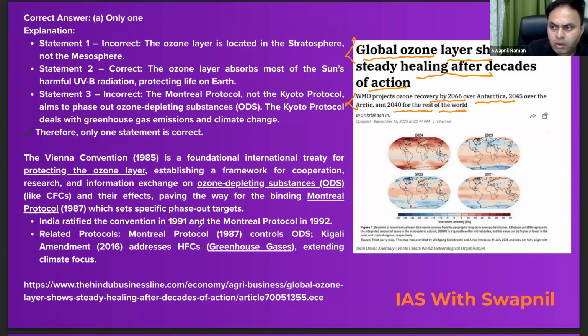And the Montreal Protocol, so Vienna Convention. India ratified the convention in 1991 and the Montreal Protocol in 1992. Plus, there's one more convention, that is Kigali. So the Kigali Amendment of 2016 addresses the hydrofluorocarbons, the greenhouse gases, extending the climate focus, right? So do remember all these facts and figures.